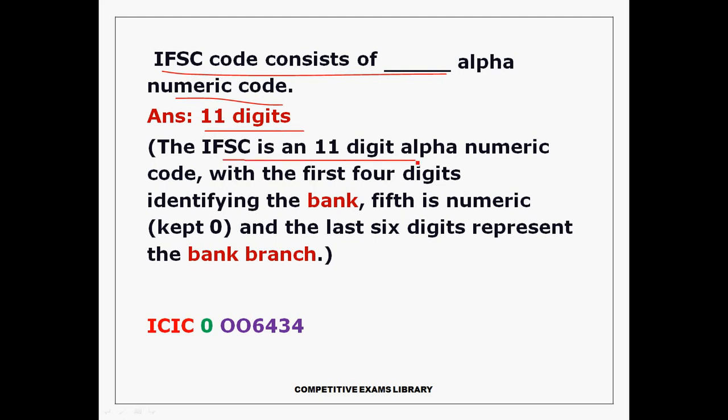In the 11 characters of the IFSC alphanumeric code, the first 4 characters are the bank. See the example of IFSC code for ICICI bank. The first 4 alphabets are ICICI, so the 4 letters represent the bank ICICI. Next, the 5th character is always 0, and the last 6 characters represent the bank branch. First 4 bank, 5th character 0, last 6 bank branch. This is the IFSC code.